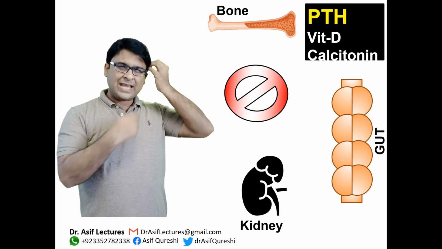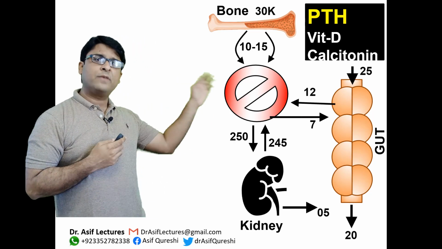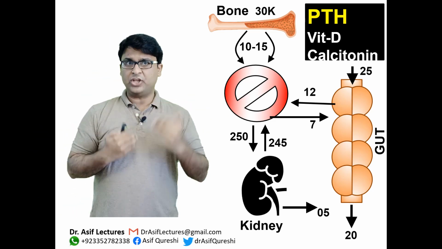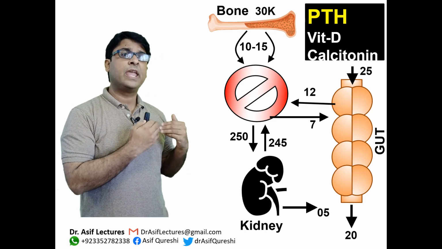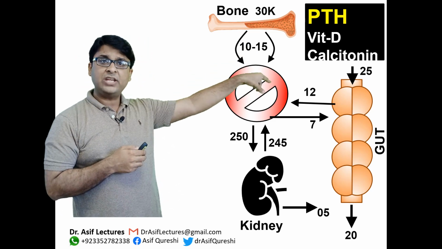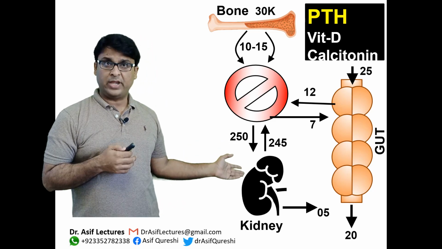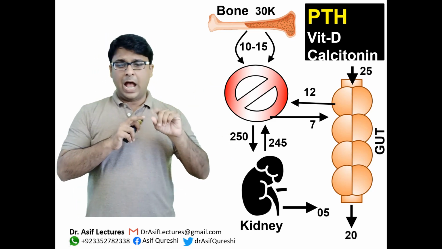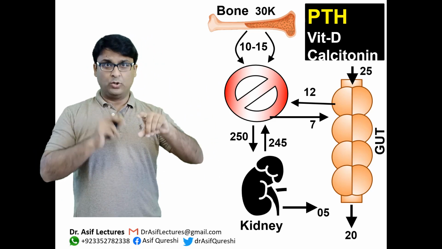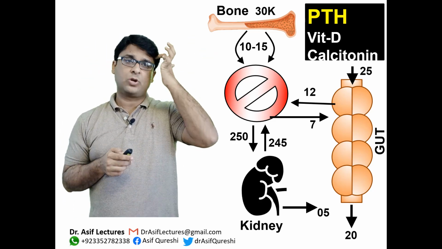Next I'm going to show you some numbers which you don't actually have to remember for your boards, but this is just to give you an idea. These numbers show calcium concentration and exchange in the body. These are representative, in millimoles. So for example, it's telling you that we take in via diet around 25 millimoles of calcium per day. We excrete around 20, and you see different numbers showing how calcium is moving to the circulation, from the kidney, from bones to bones. And you should also notice that bones have the highest concentration of calcium.